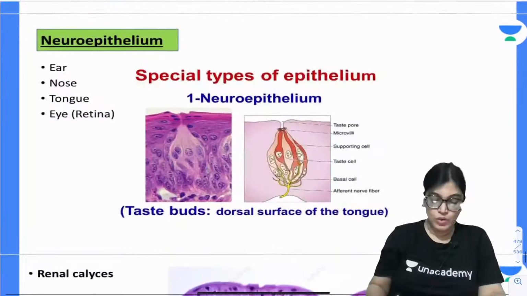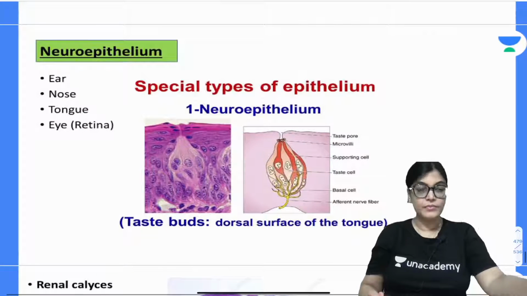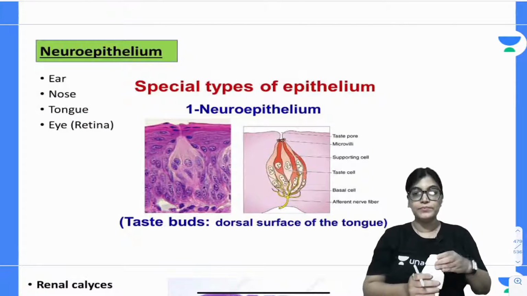Now, coming to neuroepithelium. The next important point is neuroepithelium.